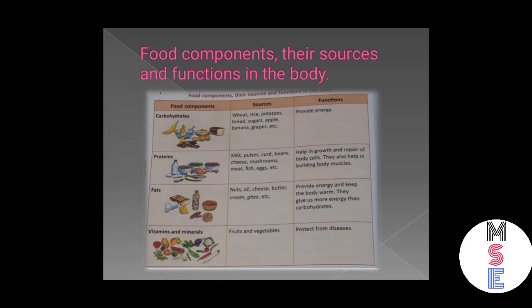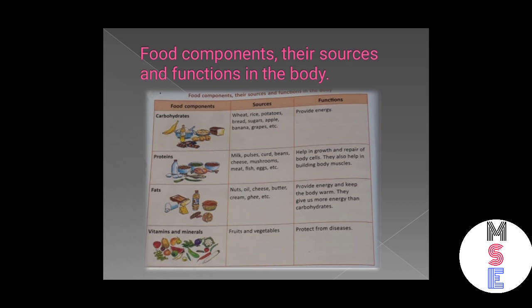So first one, carbohydrates. So sources of carbohydrates are wheat, rice, potatoes, bread, sugar, apple, banana and grapes. And carbohydrates give us energy to do work. Then proteins. Sources of proteins are milk, pulses, curd, beans, cheese, mushrooms, meat, fish and eggs. And proteins help in growth and repair of body cells, and they also help in building body muscles.